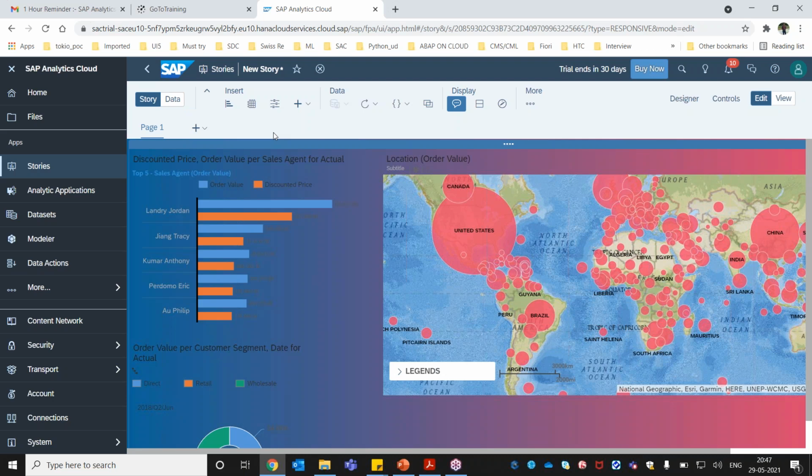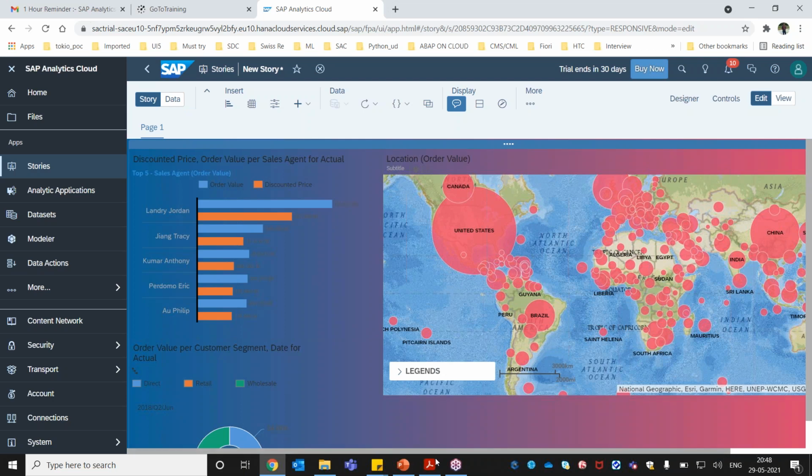It has machine learning capabilities. It has planning capabilities. It has BI capabilities. Different kinds of charts, different kinds of options are there. So all those options are there, and that's all from the demo point of view. This is in a very short time. This is the minimum thing we can create, but it has a huge list of things.